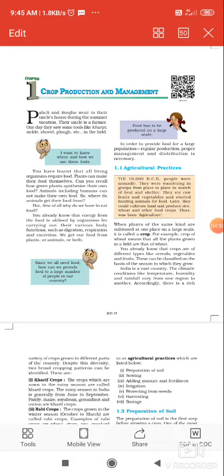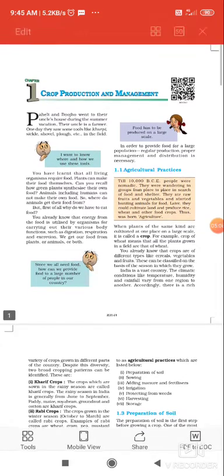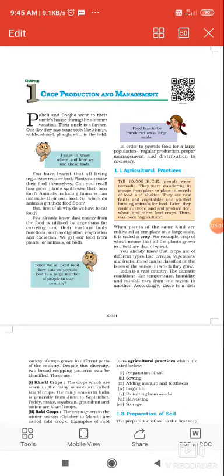But students, you have also heard that till 10,000 BCE people were nomadic, meaning they moved from one place to another in search of food and shelter. They ate whatever they could get. They ate raw fruits, raw vegetables, and started hunting for food. Later they could cultivate land and produce rice, wheat, and other food crops.